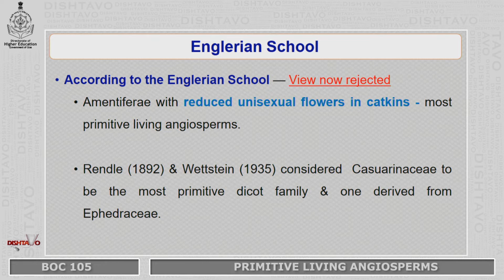According to this view, which is now heavily rejected, Amentiferae, which has reduced unisexual flowers in catkin inflorescence, are considered as the most primitive living angiosperms. In support of this Angiosperm school, there are two taxonomists, namely Engler 1892 and Wettstein 1935, who also considered Casuarinaceae to be the most primitive dicot family, and one which is derived from Ephedraceae.